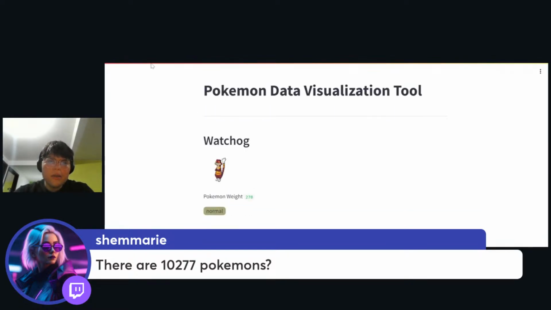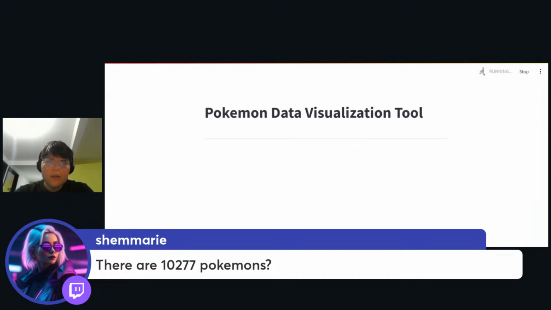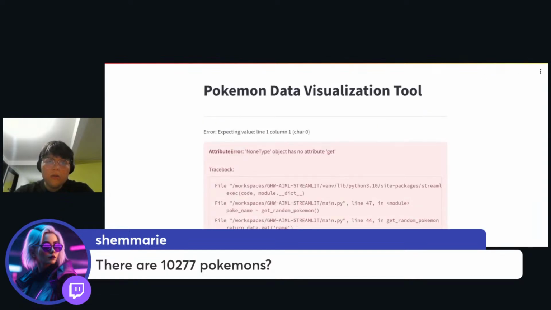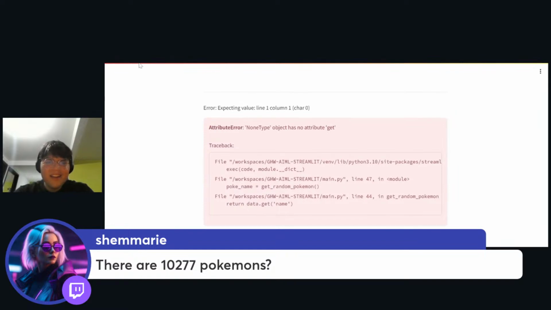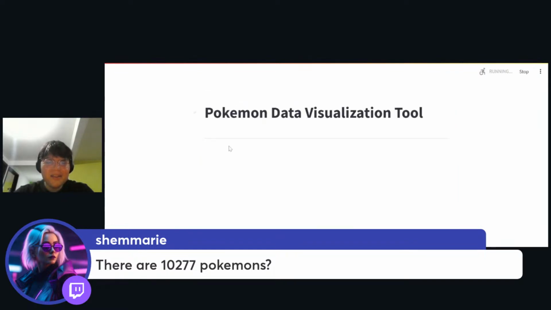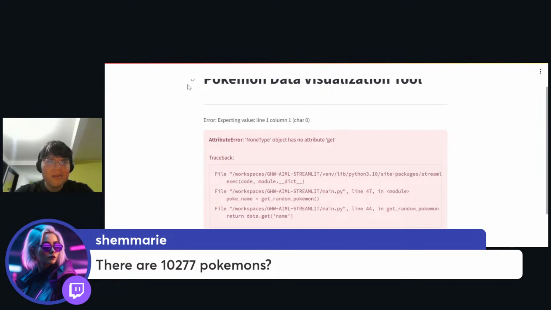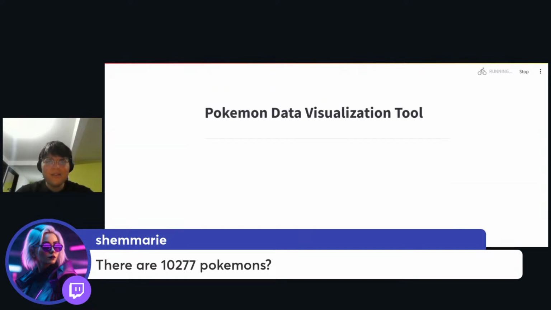Yeah, actually we are getting more Pokemons. Oh wow, what happened? I think we hit a limit of Pokemon because now we're not getting any Pokemon. So I'm going to assume that the maximum is 10,000. Instead of doing that, I'm going to use just 1,000 Pokemons.